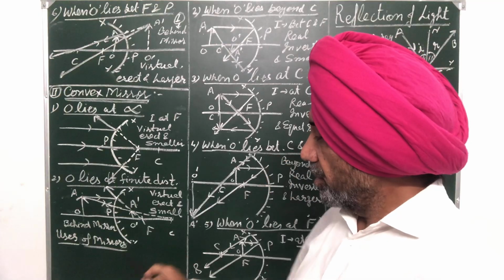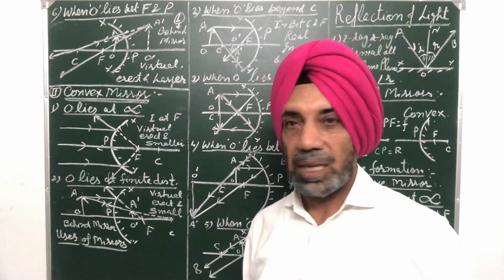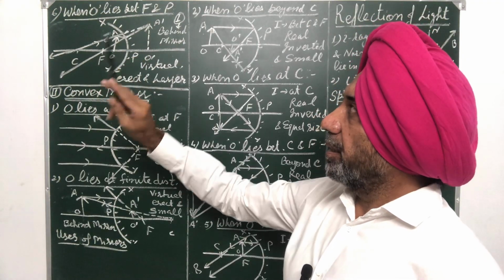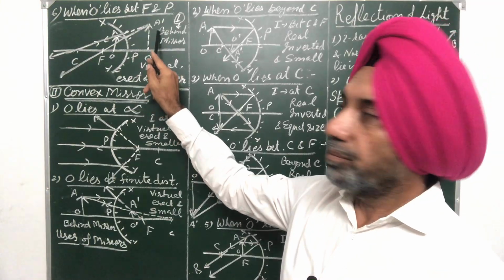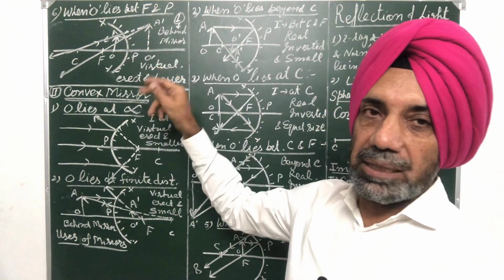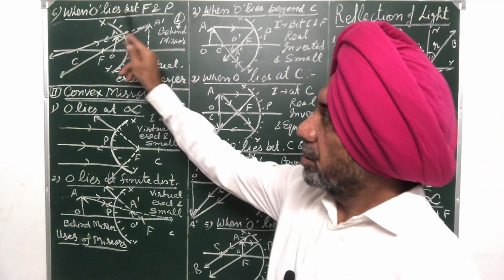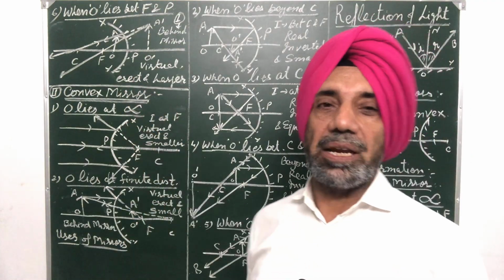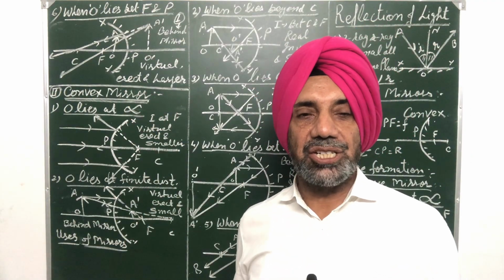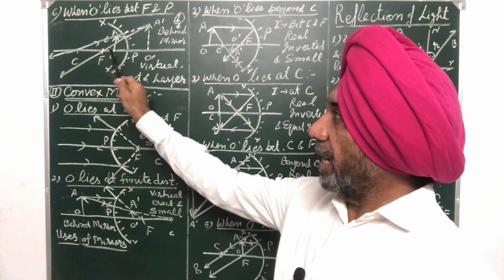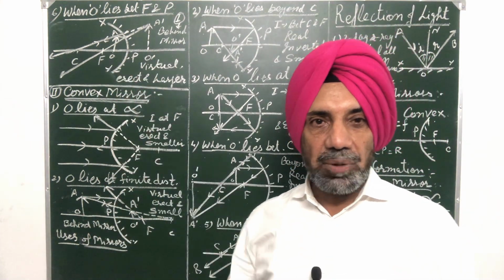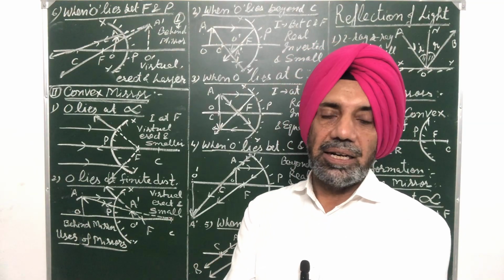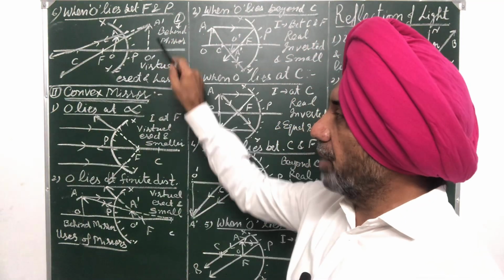Now, from these diagrams, we can explain the uses of mirrors. From this diagram, what we see, concave mirror: when the object lies between F and P, the image formed is erect and large in size, virtual, behind the mirror. So this property of the mirror makes its use as a shaving mirror. So a concave mirror is preferred as a shaving mirror because when our face lies between F and P, the image formed is erect and enlarged in size, behind the mirror. So we can see it clearly. So it is preferred as a shaving mirror.